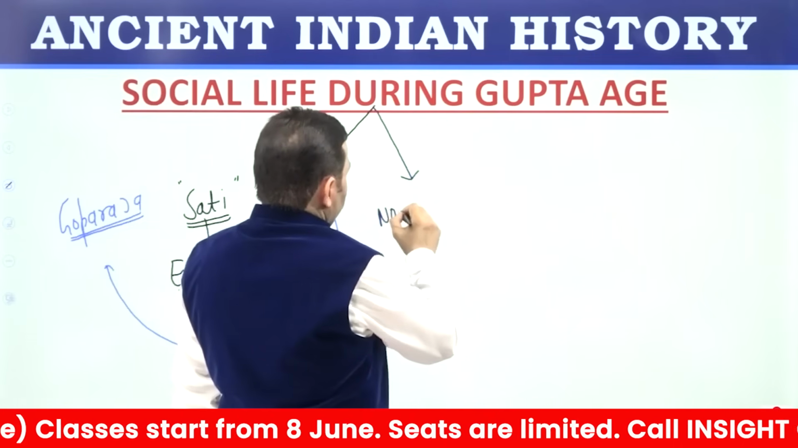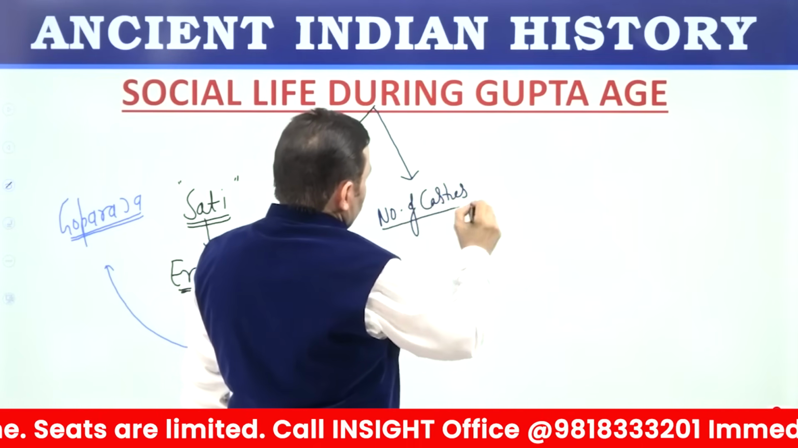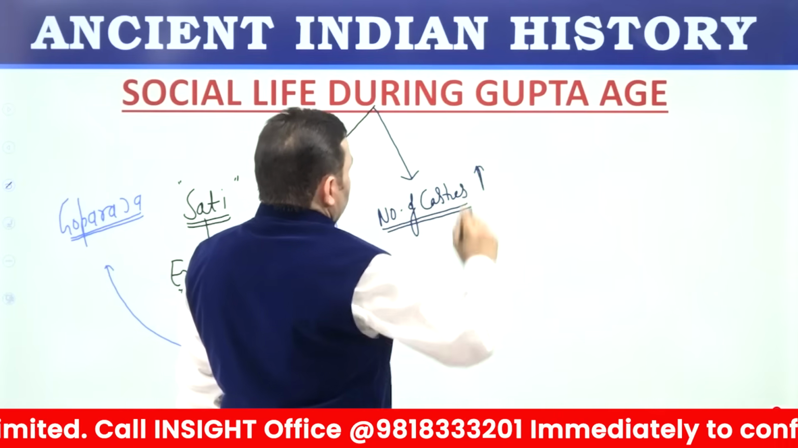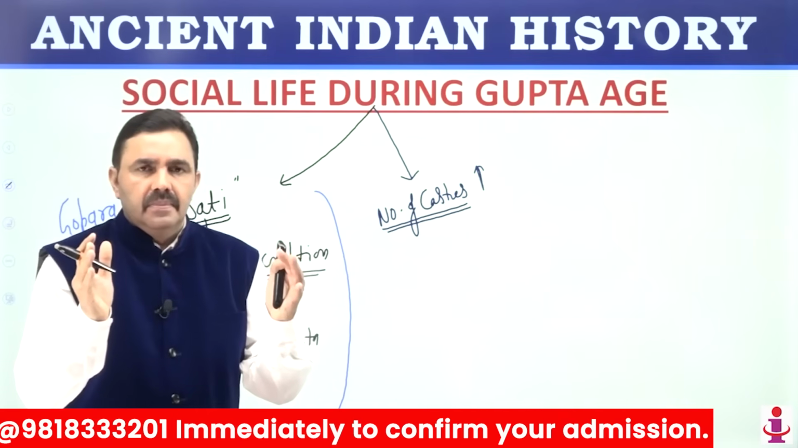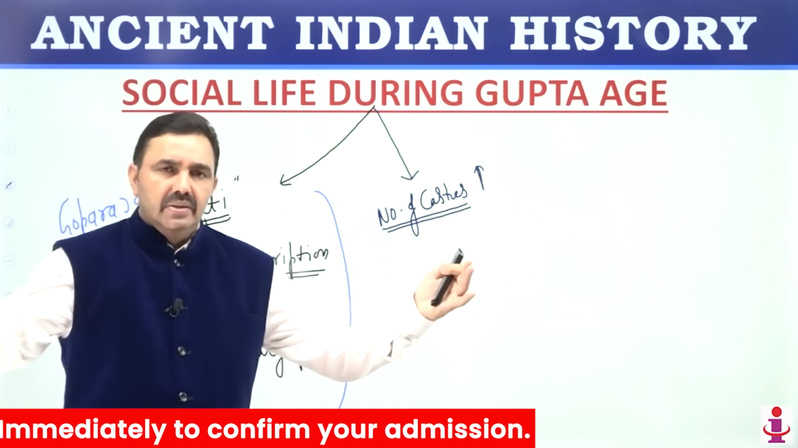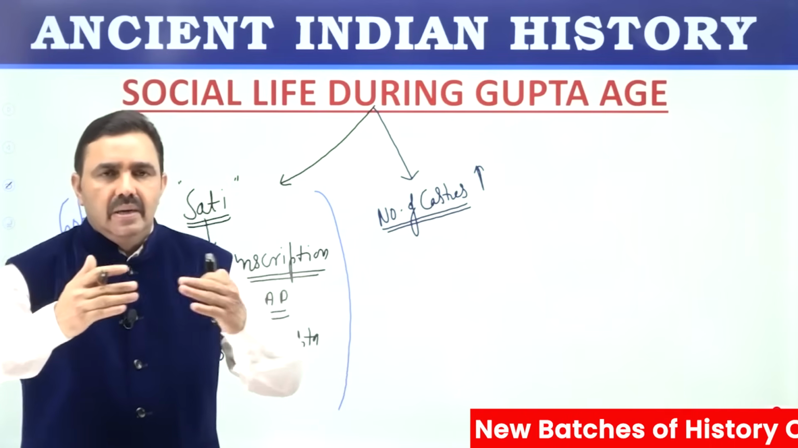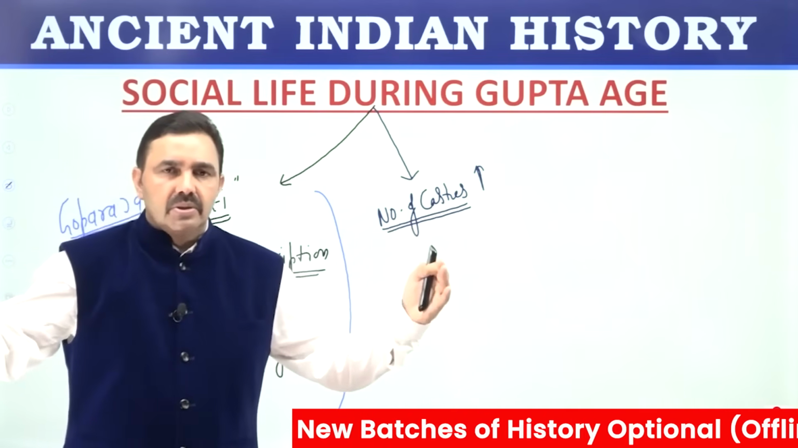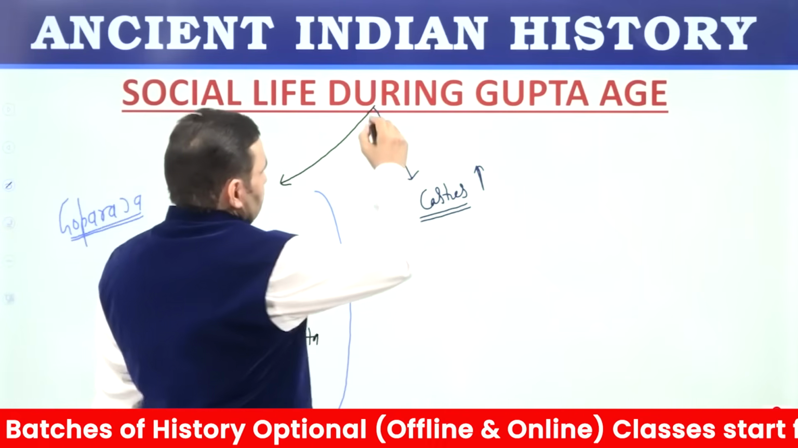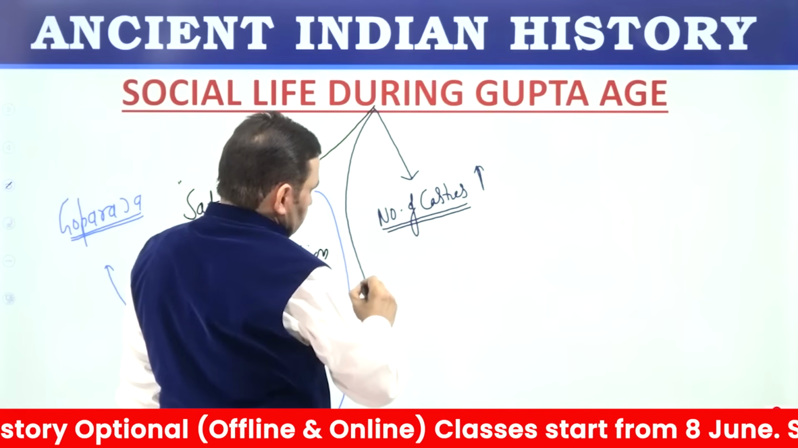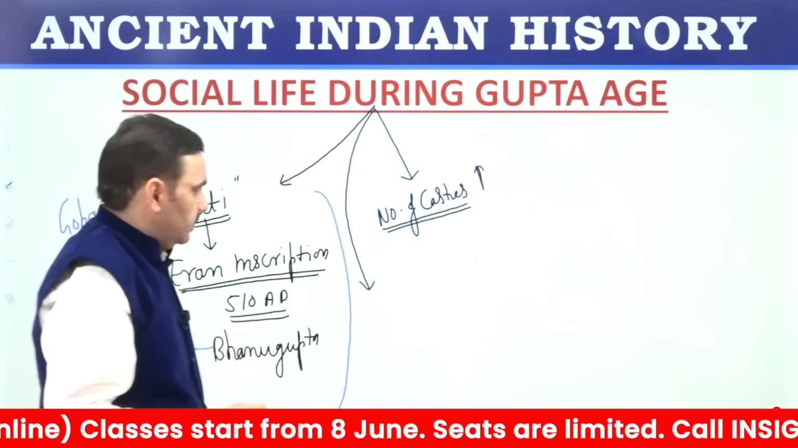Number of castes increased because of intermixing of Varnas, because of assimilation of many non-Aryan tribes. Non-Aryan tribes were assimilated because Gupta Empire was very vast, or Guptas brought new territories under their control, and also because of the assimilation of foreigners. These foreigners like Indo-Greek, Sakas, Kushanas also got assimilated in Indian society.